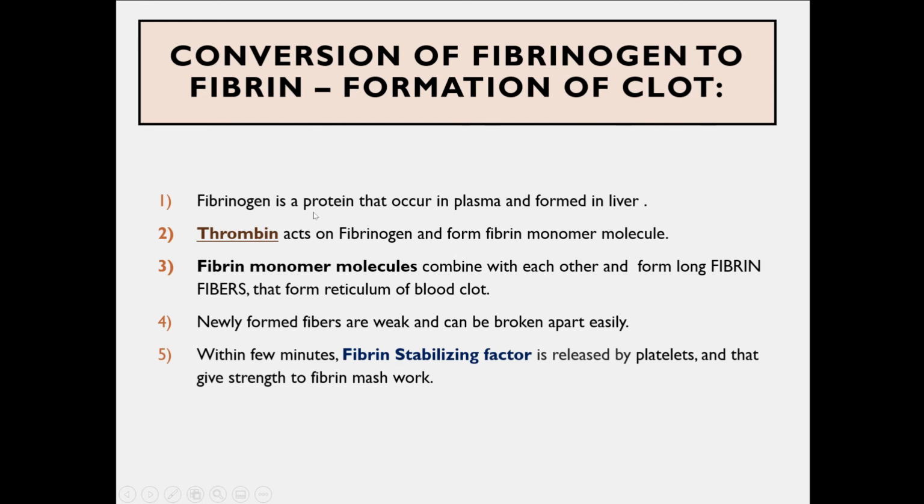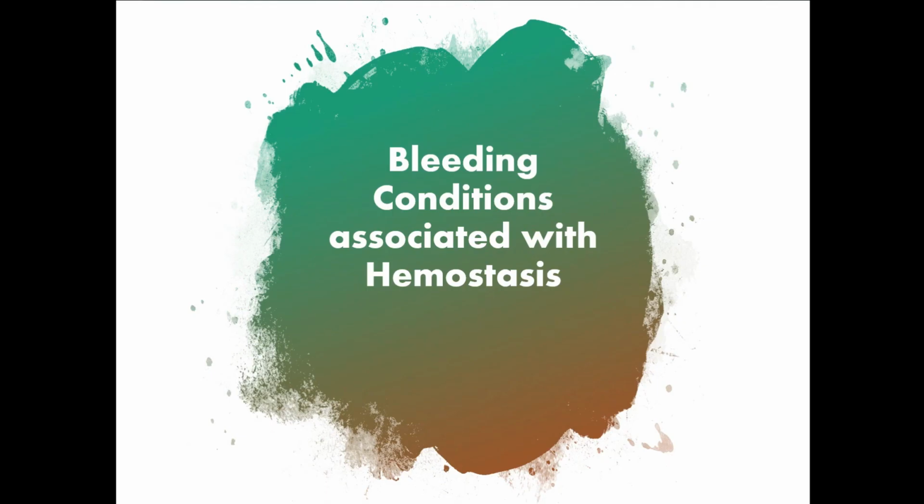Fibrinogen, as I told you, is a protein that occurs in the plasma and is formed in the liver. Thrombin acts on fibrinogen and forms fibrin monomer molecules. Fibrin monomer molecules combine with each other. Fibrin monomers means small size molecules. They combine together and form a long fibrin fiber that forms the reticulum of the blood clot. Newly formed fibers are weak and can be broken apart easily. Within a few minutes, fibrin stabilizing factor is released by the platelets.